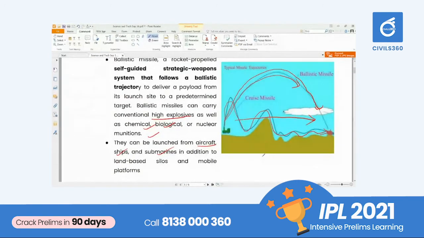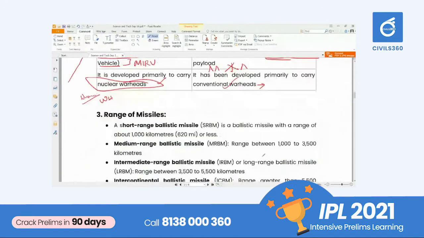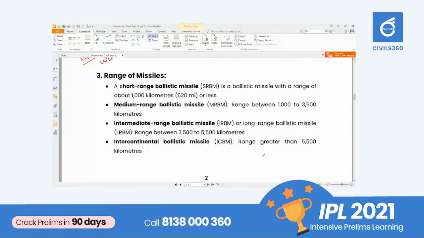Very important. What is the technology? What are the methods used? What are the differences? That is very important for your prelims examination. That can be a question. So next one is range of missiles. Just understand this range of missiles.